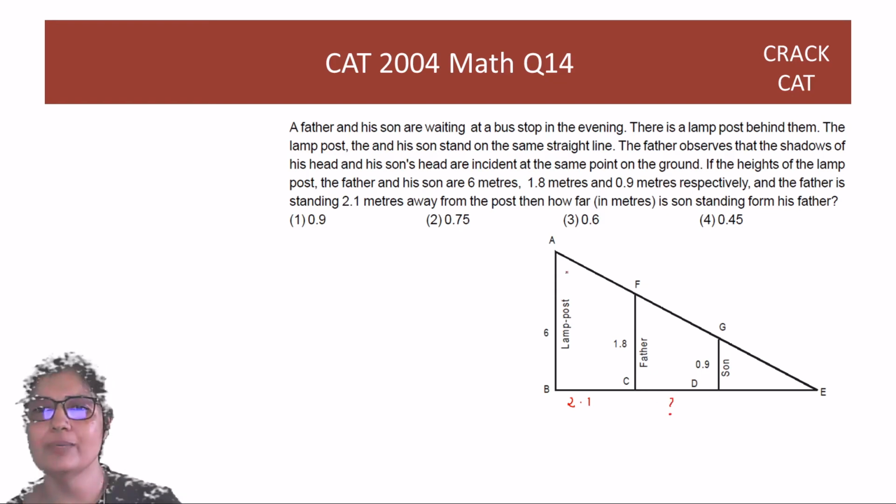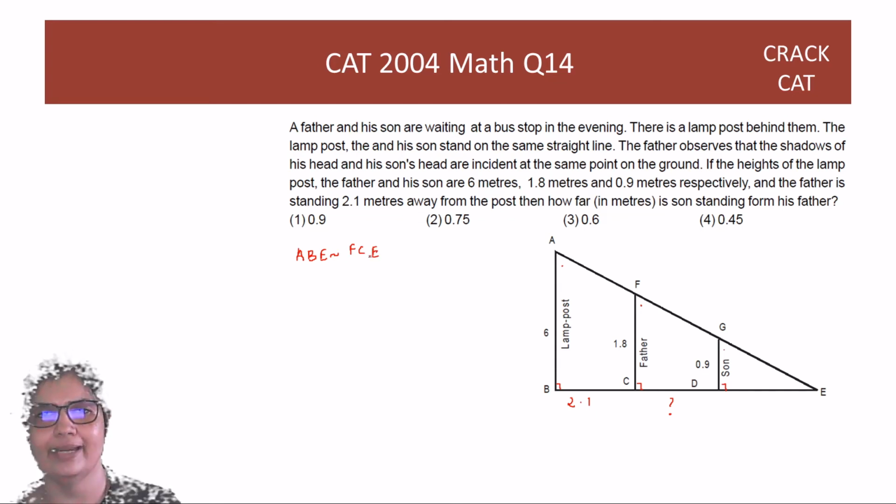So basically, guys, these are all similar triangles, right? Because the lines are parallel, एक तो right angle तो है ही, E is the common angle, and these corresponding angles of parallel lines are also the same angles. So what is the similarity relationship? ABE is similar to FCE, right?